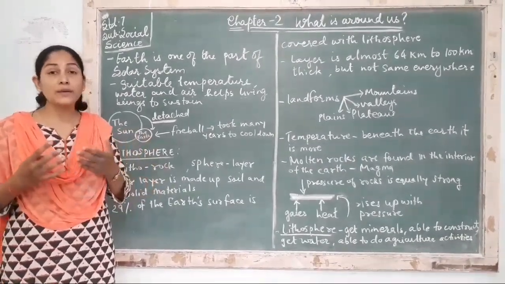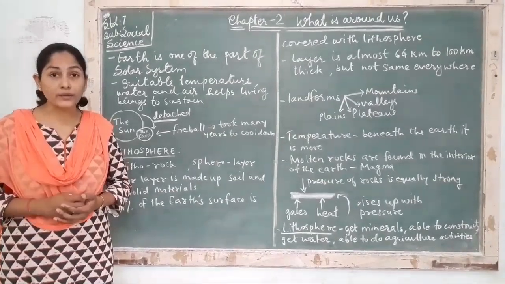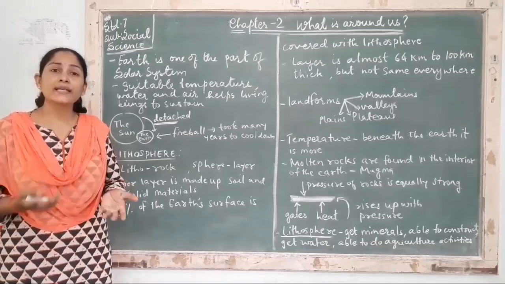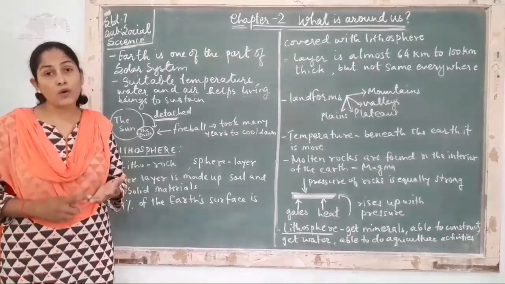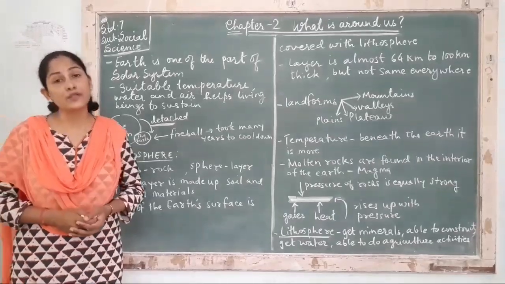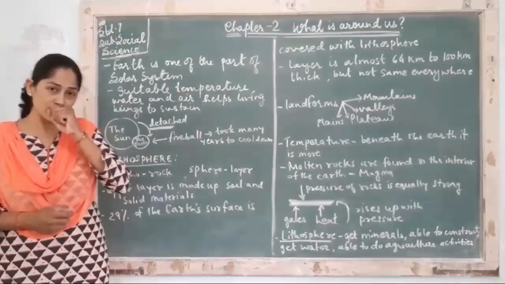The elements which transformed into water, liquid, came to be known as hydrosphere. Examples: lakes, ponds, rivers, seas, oceans, streams. These are the examples of hydrosphere.